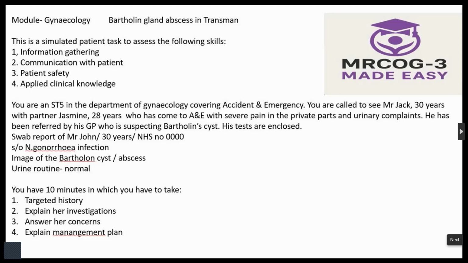Because here the GP's letter, you see the image. You have seen the image, but the examination findings are not there. So you say, if you allow me, can I examine you in the presence of a chaperone? My nurse will take the blood pressure and pulse rate, and I will check your tummy and also down below. So I will examine your tummy and down below to see what type of swelling you have, how big is the swelling and where is it exactly. So can I proceed? Yes, yes, doctor.